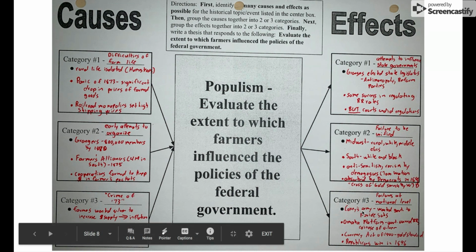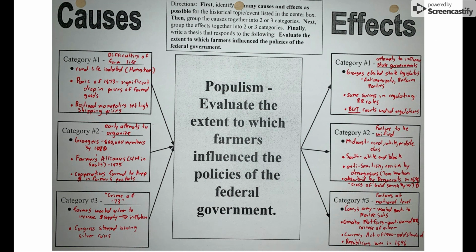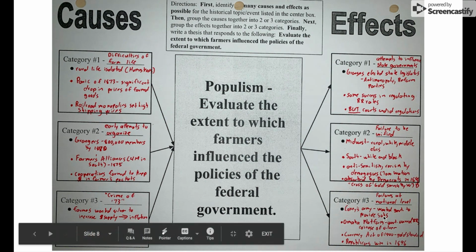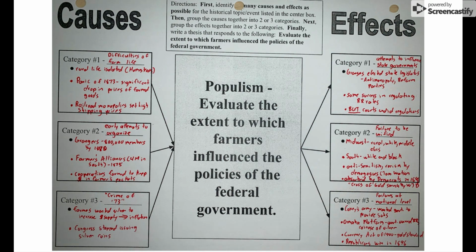You also have this group of people called Coxey's Army. They're not an actual army; it's essentially a big protest. Coxey was a populist, and they marched on Washington, asking the government to provide jobs for them. This was during one of these economic panics. The government didn't do anything there because remember, it's laissez-faire capitalism, so the government's not going to get involved that much.